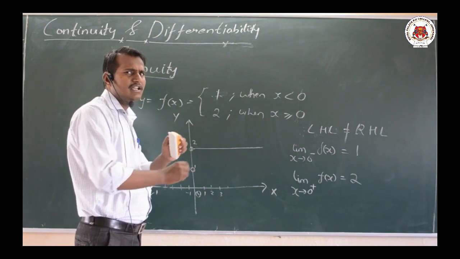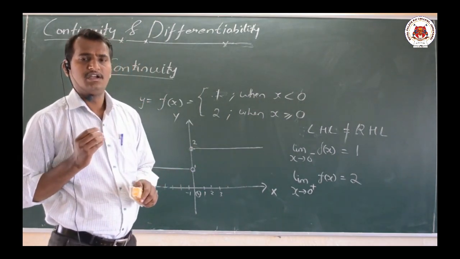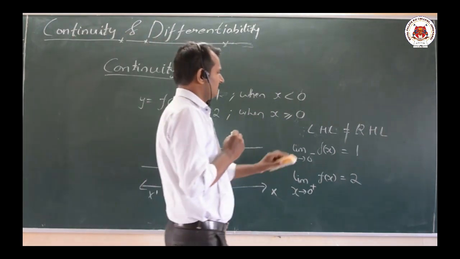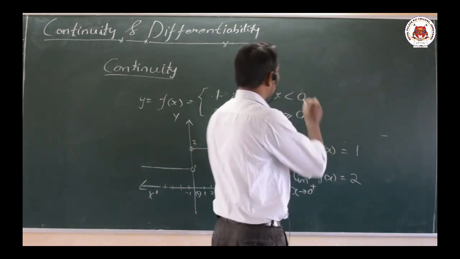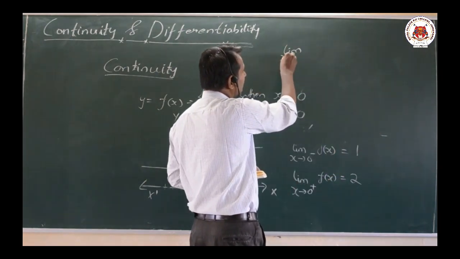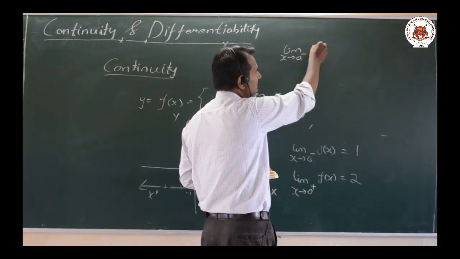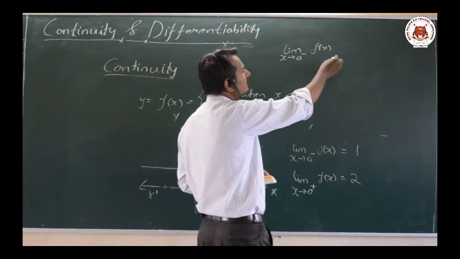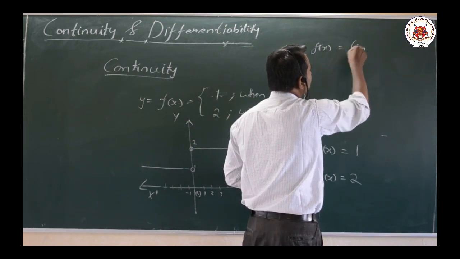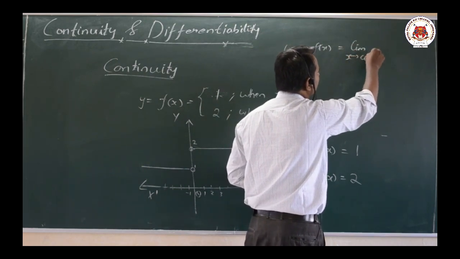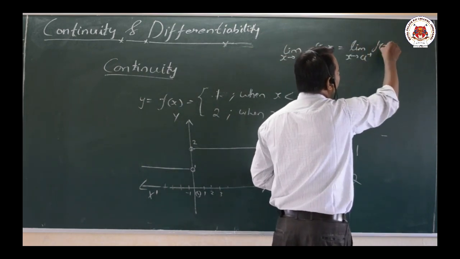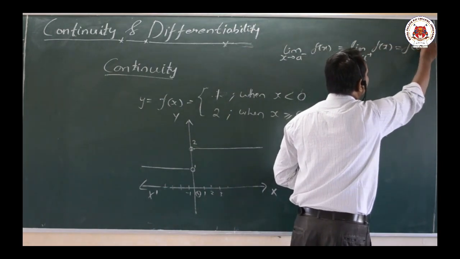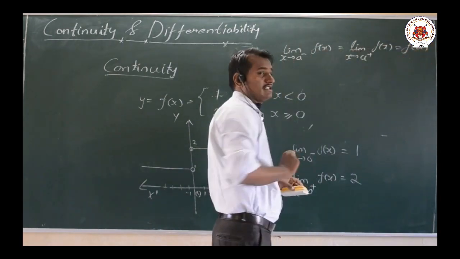That means clearly now we can define continuity. Continuity means we should have the limit as x tends to a minus of f of x, and the limit as x tends to a plus of f of x, equal to f of a. The function value should exist here.